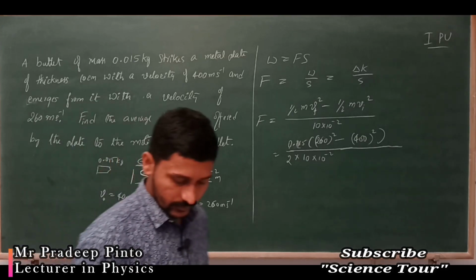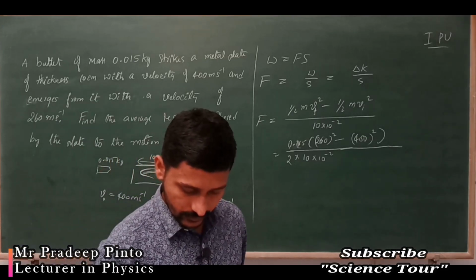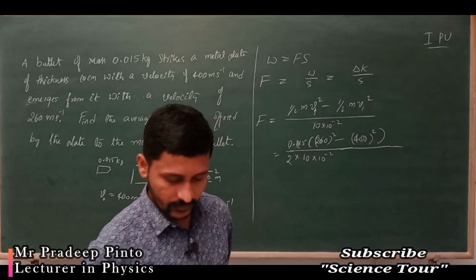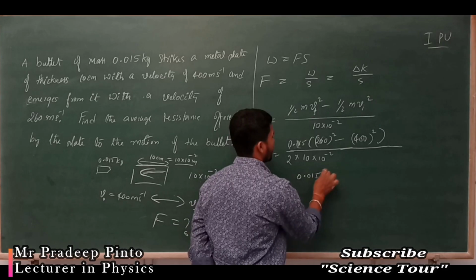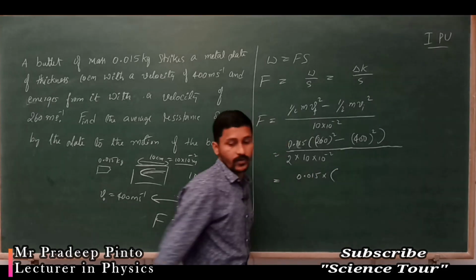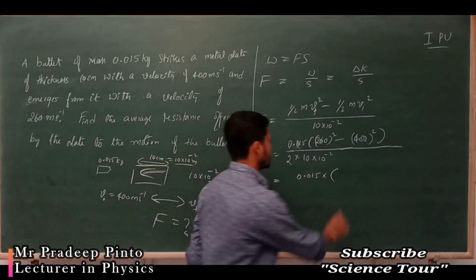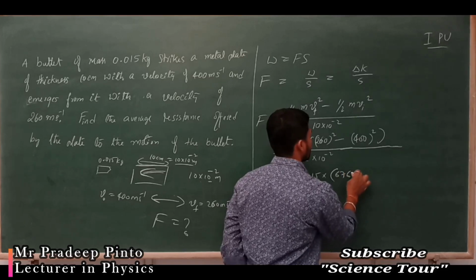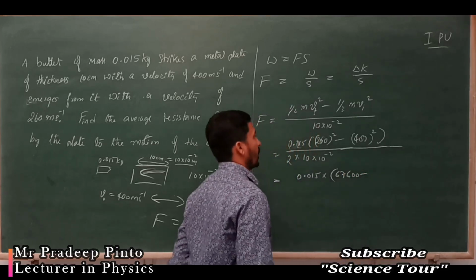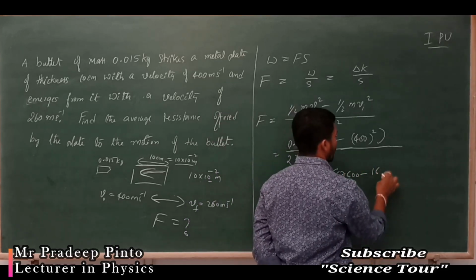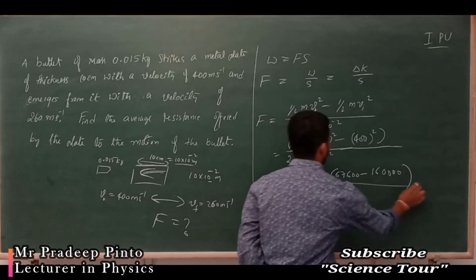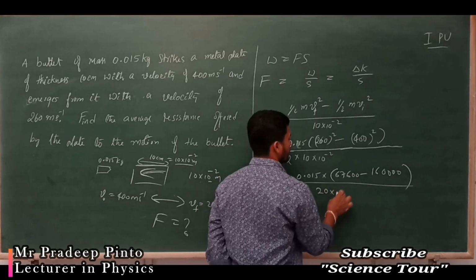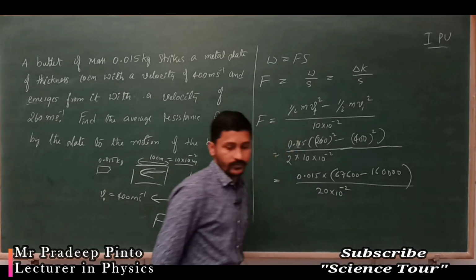You are going to get 0.015 into 676,000 minus 160,000, divided by 20 into 10 to the power minus 2.